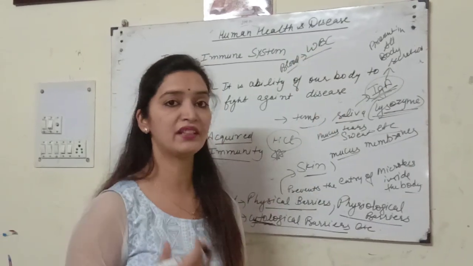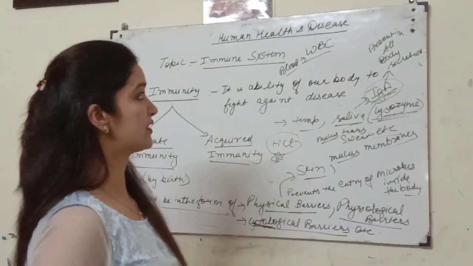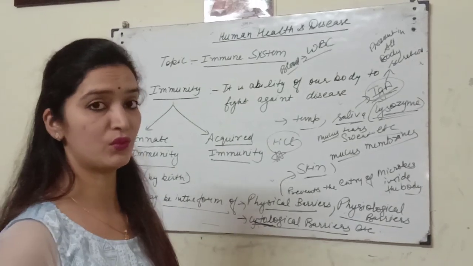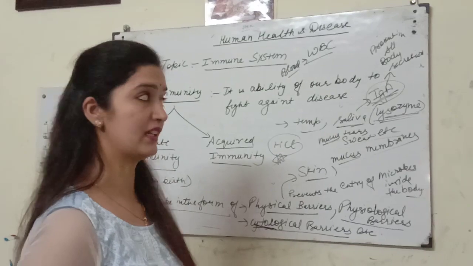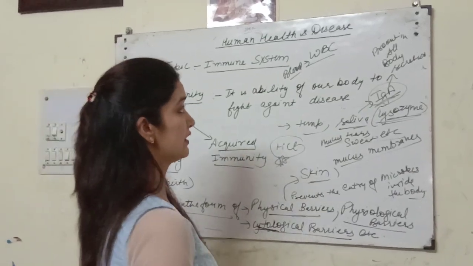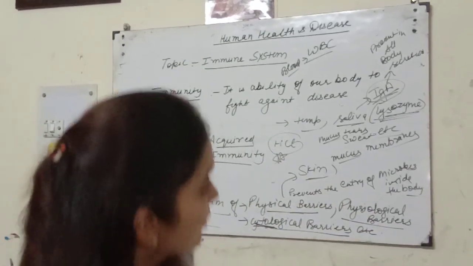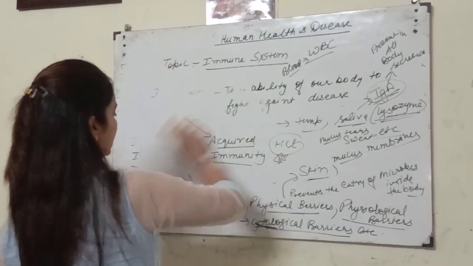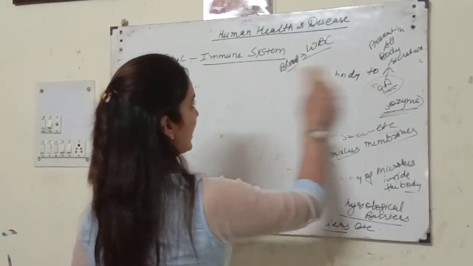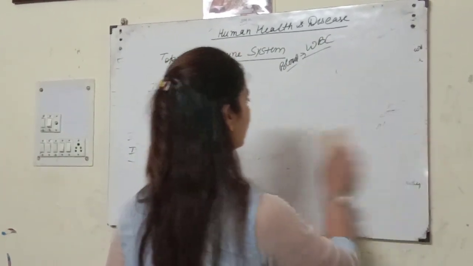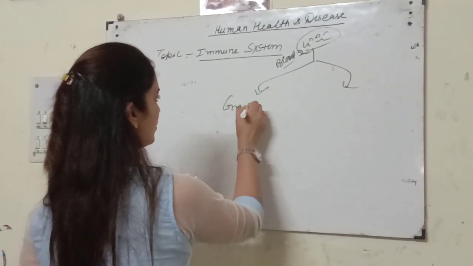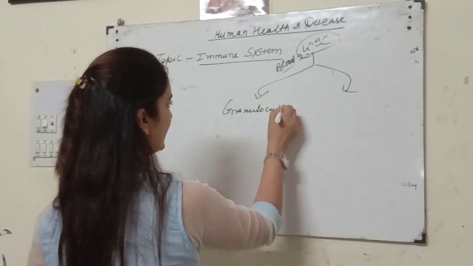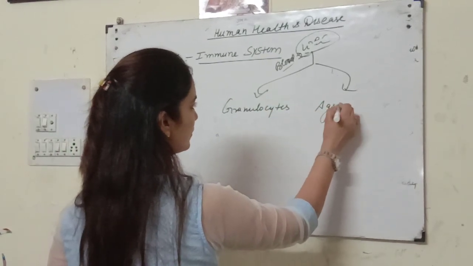These are white blood cells. These white blood cells play a very important role to fight against disease and to stop the growth of various microbes. And WBC specifically is of two main types: granulocytes and agranulocytes.